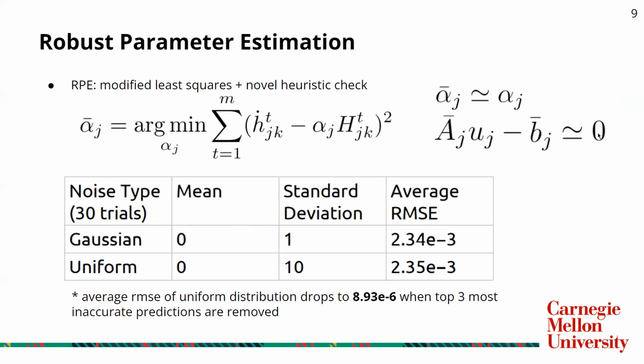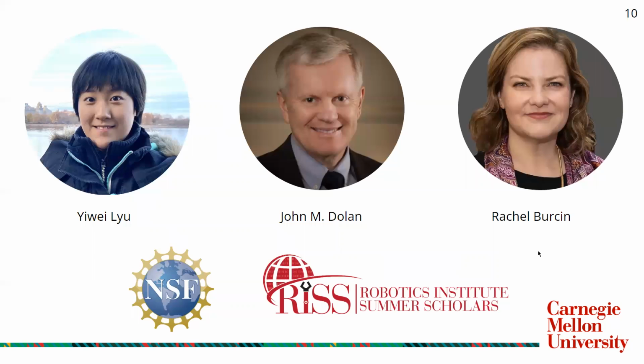By adding candidate values of alpha into a data set and clustering these values, we can actually derive the true safety behavior pretty precisely. Here are 30 trials under different types of noise, and we see that the accuracies are very high. And an important observation is that for specifically the uniform noise, if we remove the top three most inaccurate predictions, the average error actually decreases by 3 magnitudes. And with that, we've lowered the 2 assumptions.